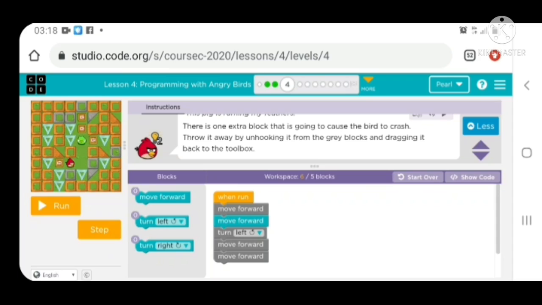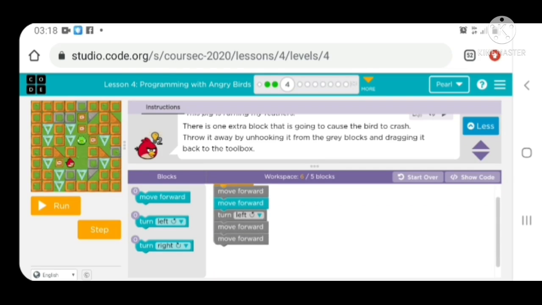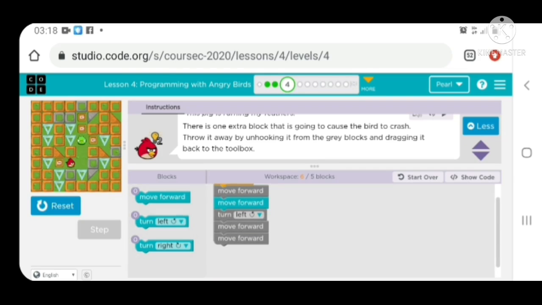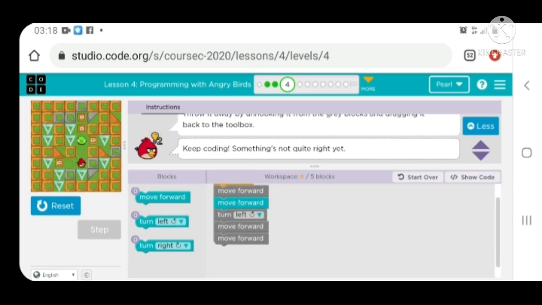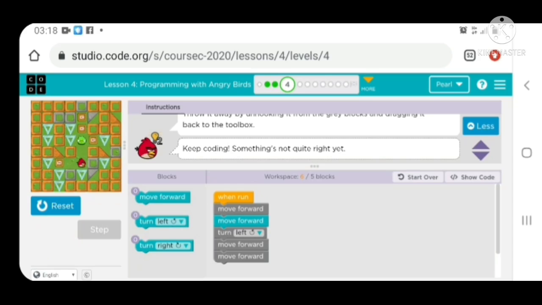So in this set of puzzles, there are errors. I'm going to run this program. You watch and see. Can you see that? There's an error in our program. So what are we going to do? I'm going to remove the error.